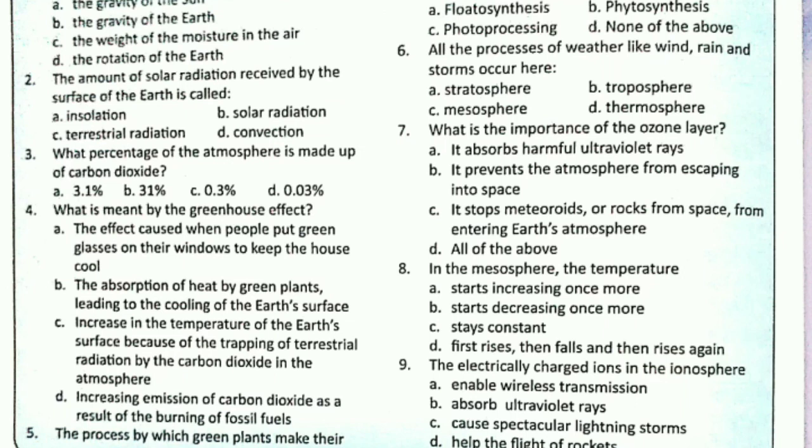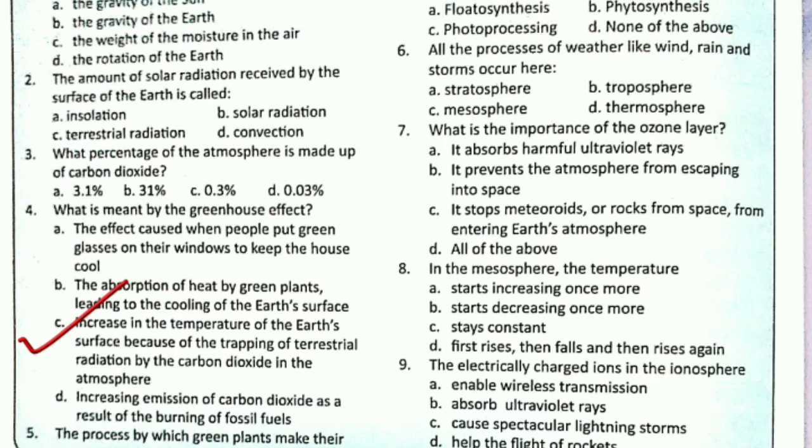So what is meant by greenhouse effect? Greenhouse effect is increase in the temperature of the earth's surface because of the trapping of terrestrial radiation by the carbon dioxide in the atmosphere. So here correct option is C.